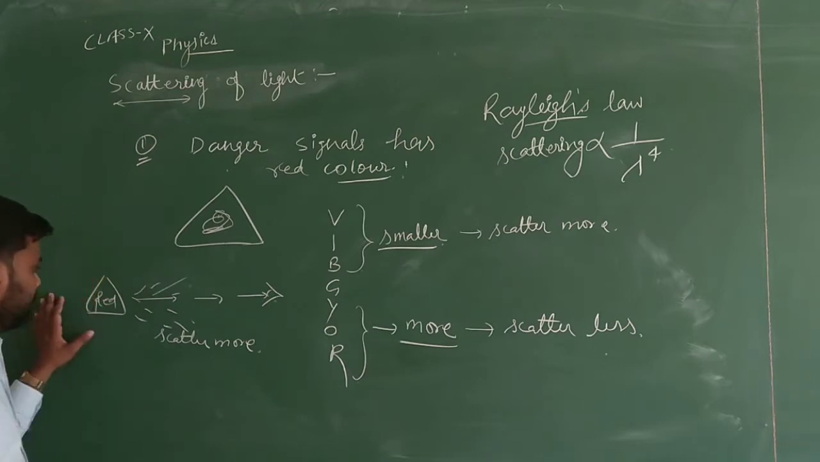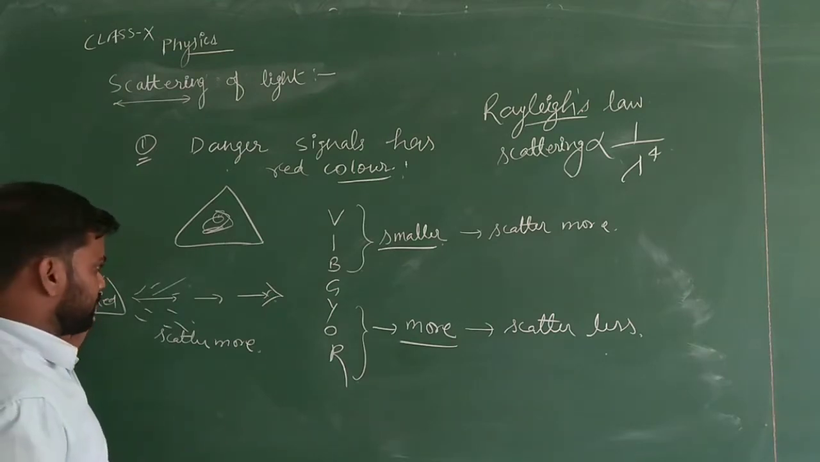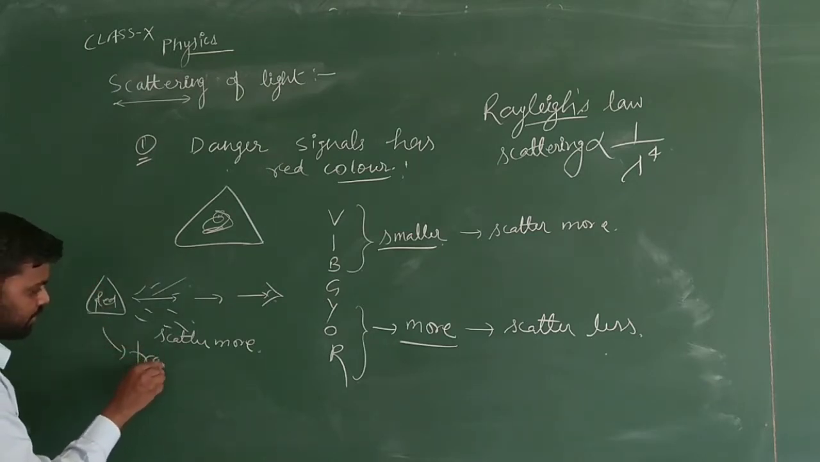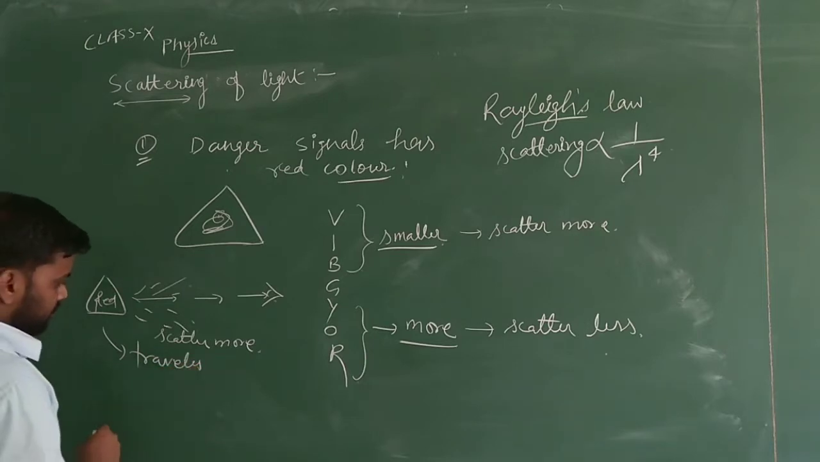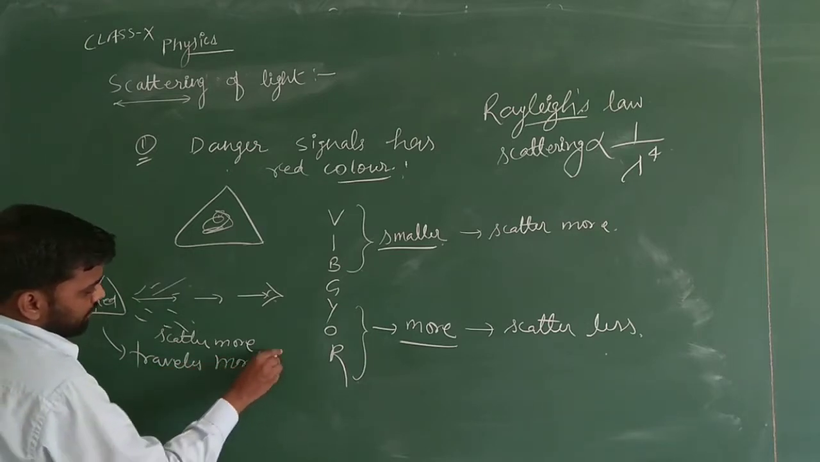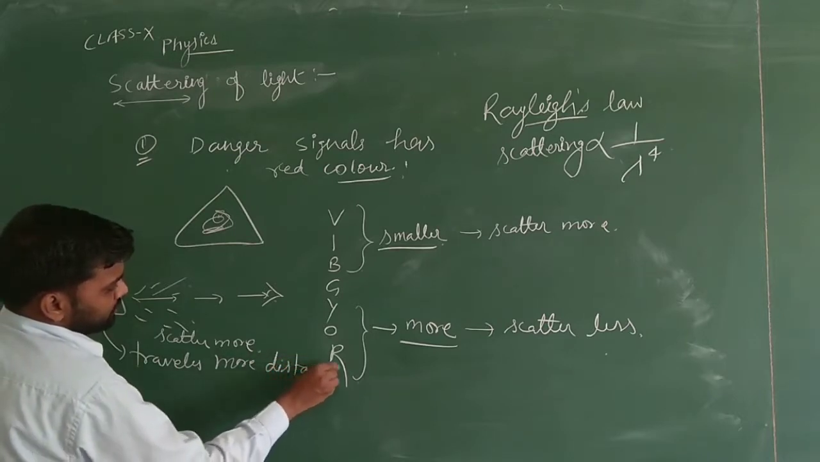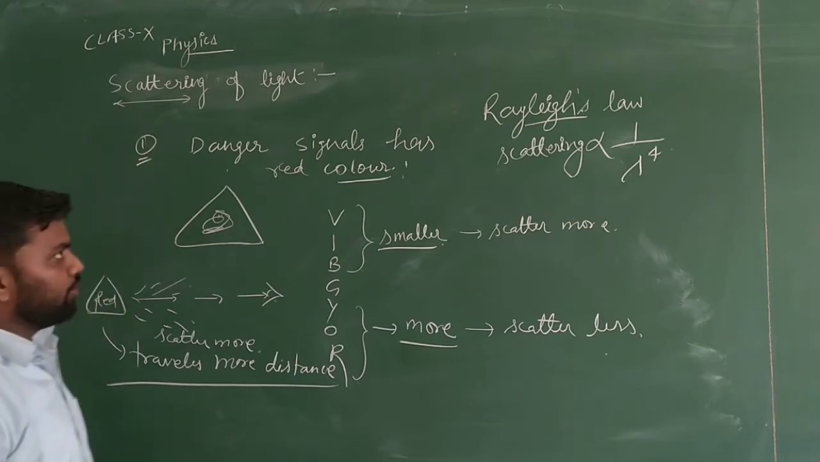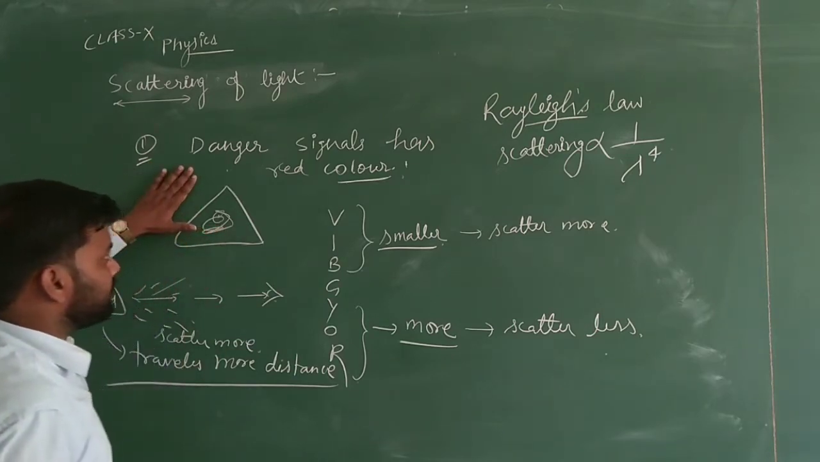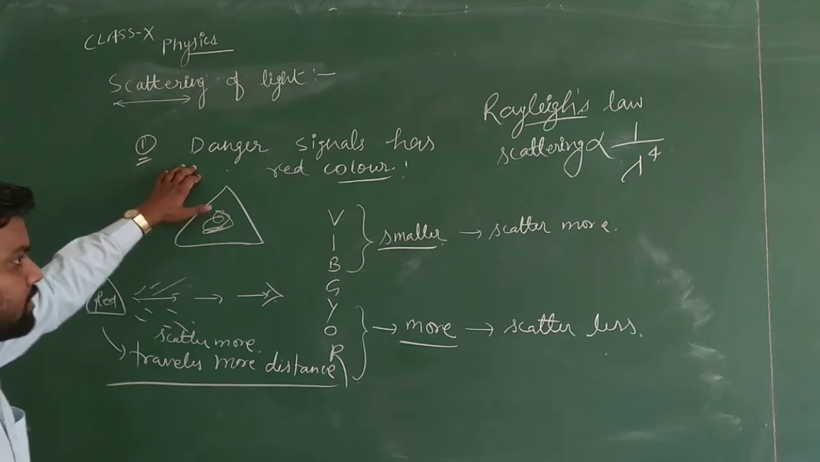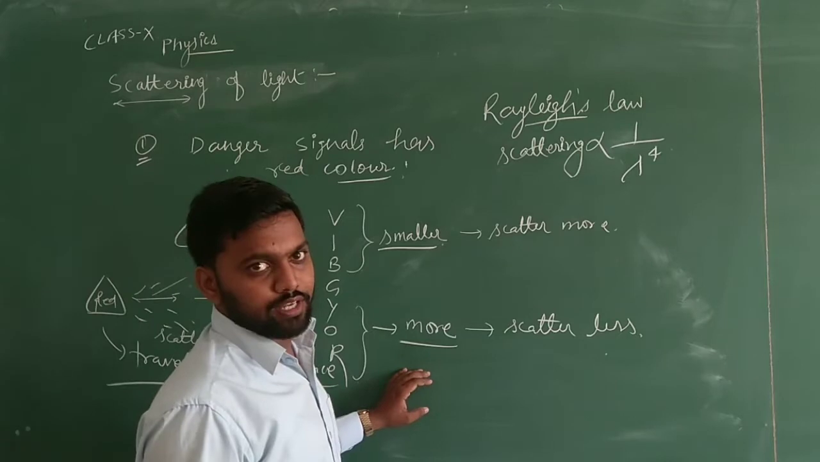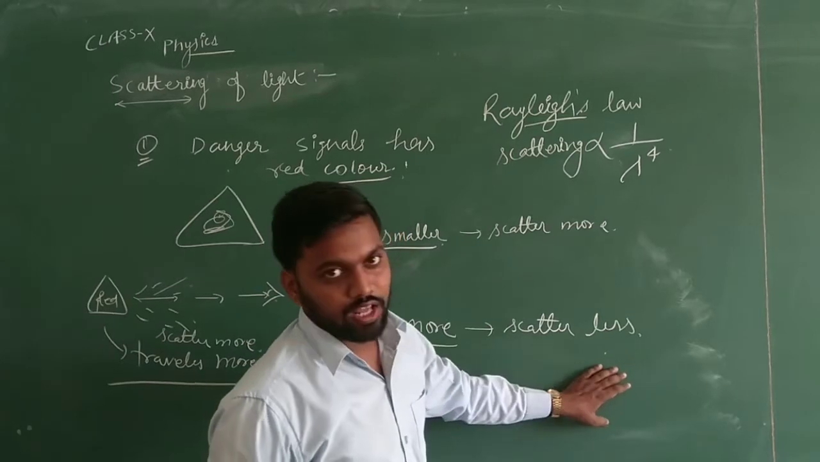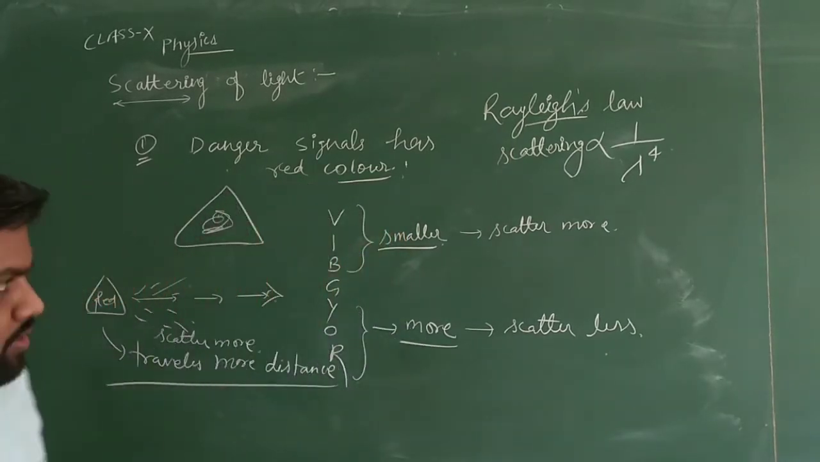It will scatter less and it will enter our eye. So we can see the red color from a far away distance, and for this reason we can say that red color travels more distance, due to which we can see that red color board from far away also. Why are we using red? Because red color has more wavelength, and by Rayleigh's law it will scatter less.